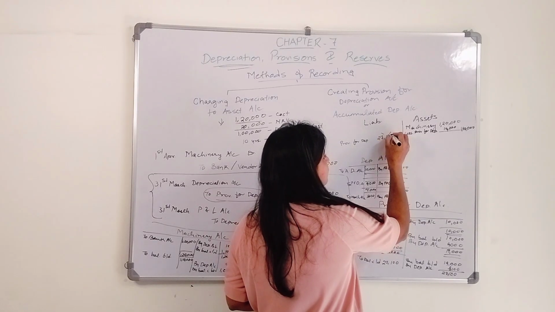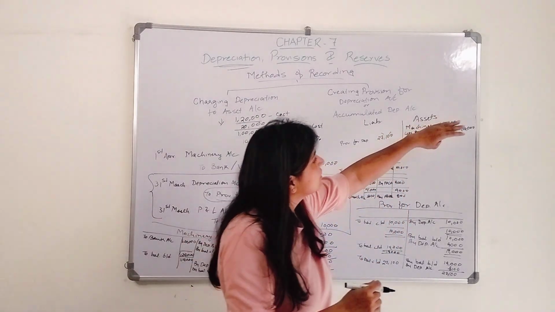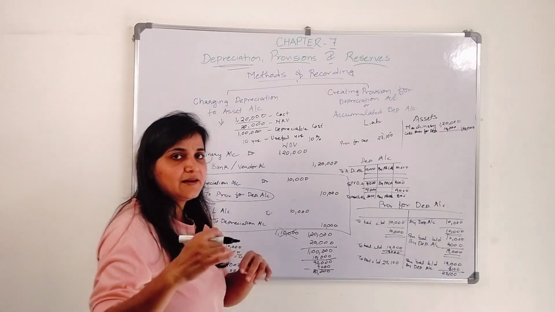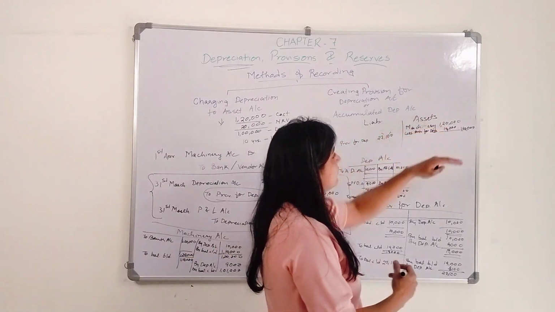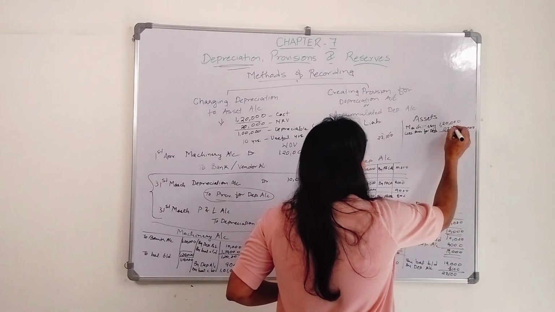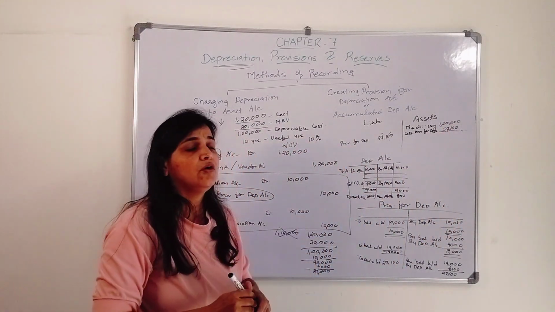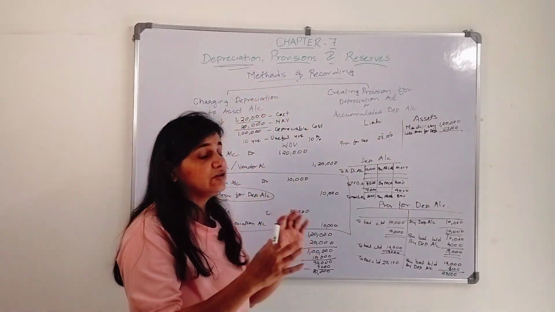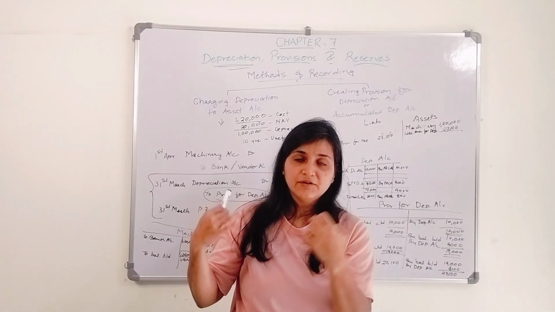Provision for depreciation 27,100, machinery will be 120, no effects to be given. I need to carry forward the balances every year. The machinery will be 120, next year I will deduct 27,100. So this is how we are going to calculate, how we will record it, how we will calculate it.